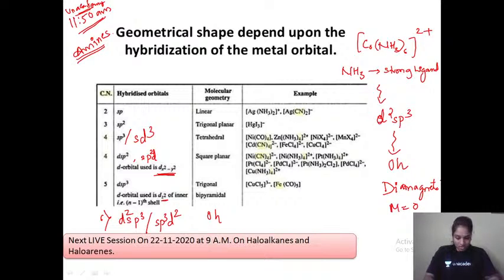Okay, very good, Shafakat. You have given the right answer. Very good. Hello, Abhishek Angolkar.